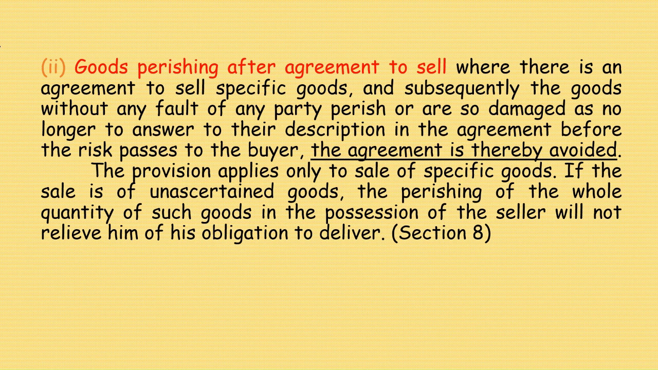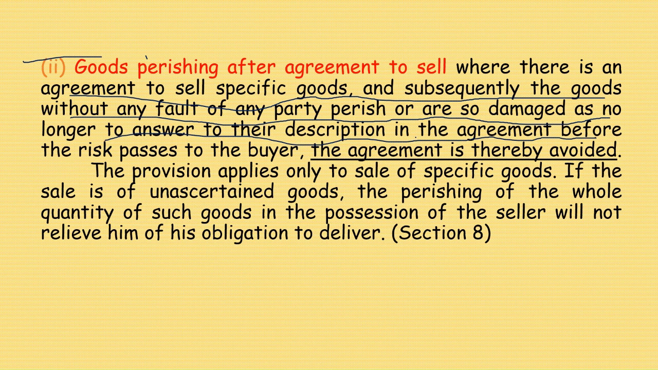Goods perishing after agreement to sell. We saw before agreement to sell, now we are seeing after agreement to sell. Where there is an agreement to sell specific goods, and subsequently the goods, without any fault of any party, perish or become so damaged as no longer to answer to their description in the agreement before the risk passes to the buyer, the agreement is therefore avoided.